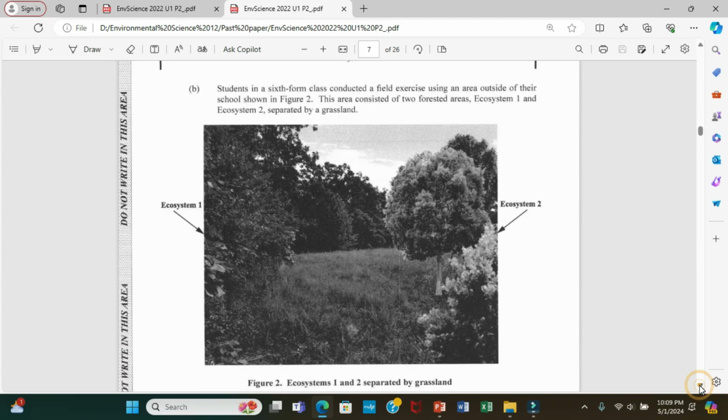All right. B. It says a student in a sixth form class conducted a field exercise using an area outside of their school shown in figure 2. This area consisted of two forest areas, ecosystem 1 and ecosystem 2, separated by a grassland. Alright, so guys, assess the diagram.